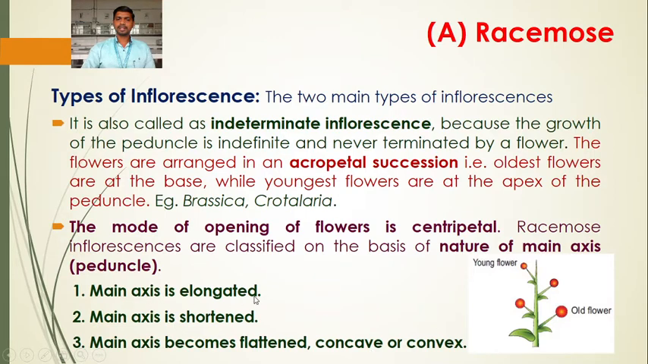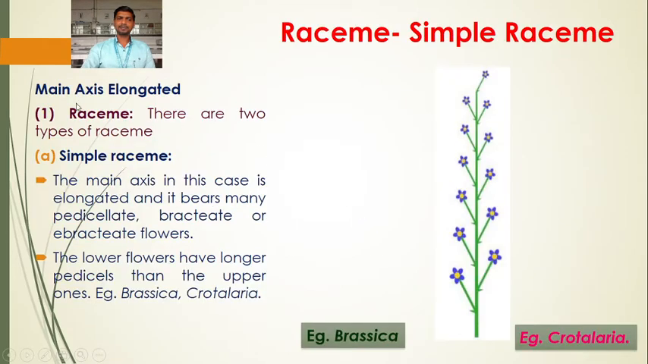So the first criterion that we consider here for the classification of racemose is the main axis elongated. The first type is the raceme. There are two types of raceme. Here in the raceme type of inflorescence, the older flowers are at the base, younger flowers at the apex. This raceme is further divided into two types, simple raceme and compound raceme or panicle. So the first type is the simple raceme. Here the main axis in this case is elongated. So this is the criterion.